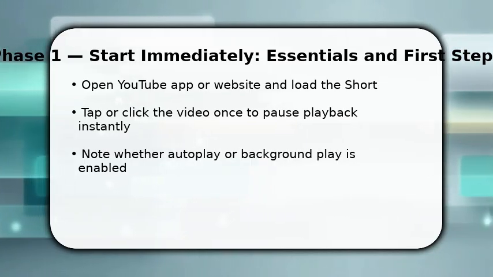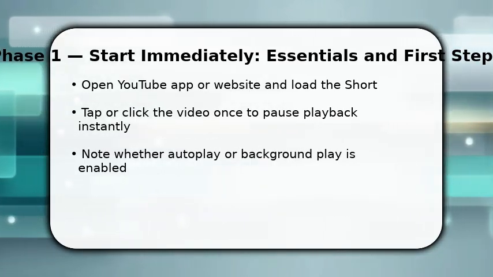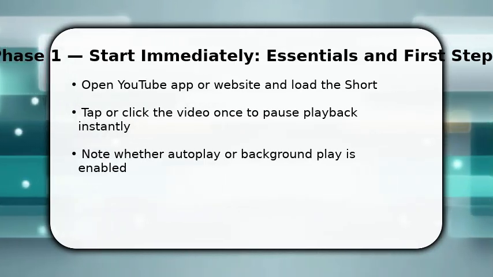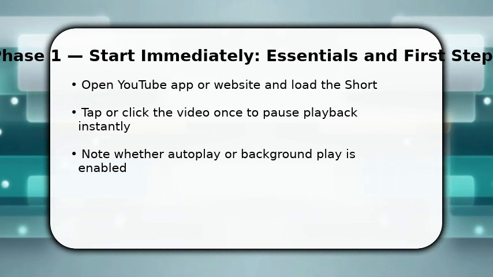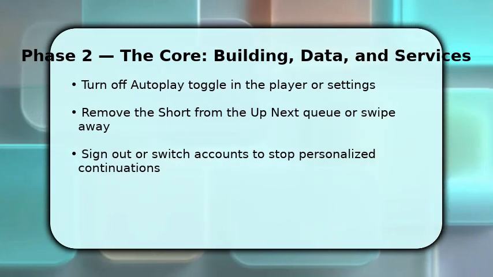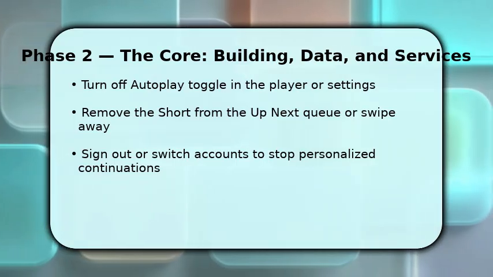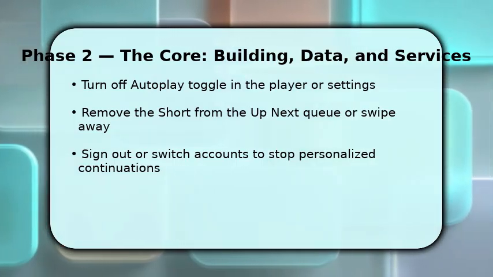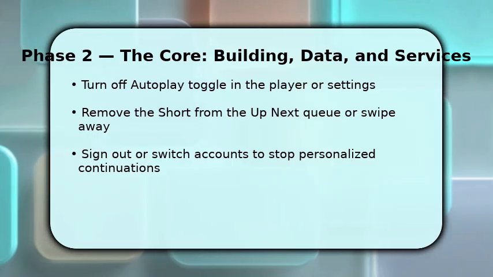If you want the short to stop permanently in this session, close the video overlay by tapping the back arrow or swiping down. This ends the current play instance and prevents immediate repeat. Once done pausing, go to the player controls or YouTube settings and disable autoplay. This prevents the next short from starting automatically.